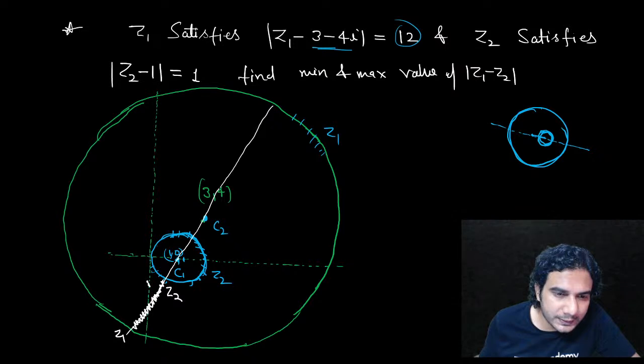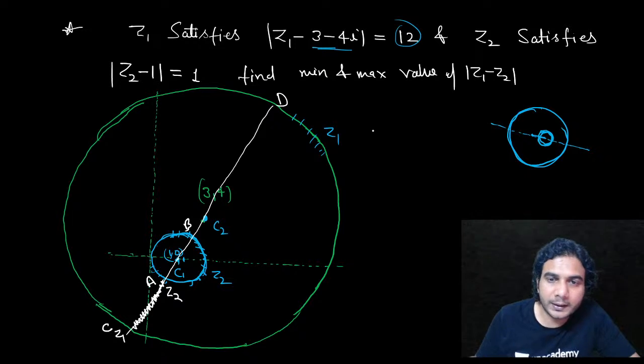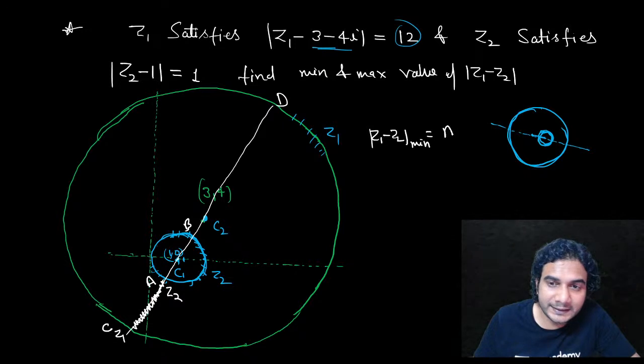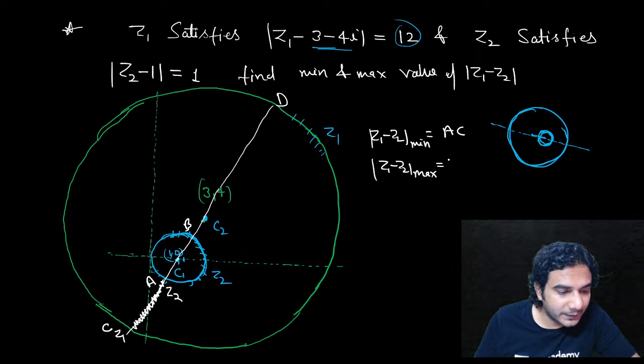And maximum will be, let me name these points. Say this point is A, this point is B, this point is C, and this point is D, all right? So |z1 minus z2| minimum is basically AC, right? And |z1 minus z2| maximum is what? Is AD, right?